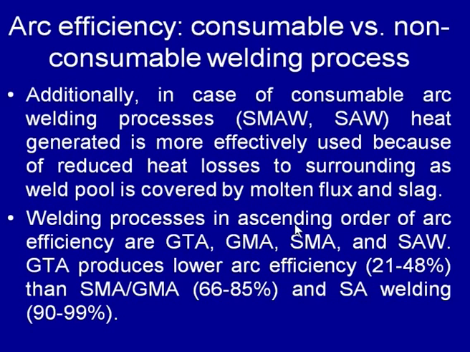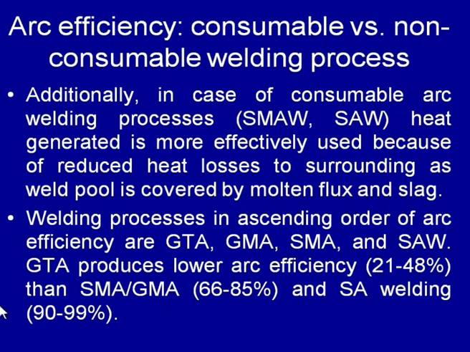the welding process is in ascending order of the arc efficiency or GTA. GTA offers the lowest arc efficiency as far as the common arc welding processes are concerned. Thereafter, we have gas metal arc welding, then submerged arc, shielded metal arc welding, and then submerged arc welding. GTA produces arc efficiency about 21 to 48%, while the SMA GMAW the arc efficiency varies from 66 to 85%, while the submerged arc welding offers the further higher arc efficiency 90 to 99%, and this difference is basically